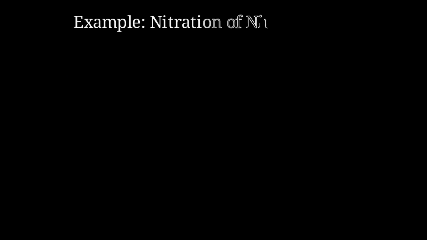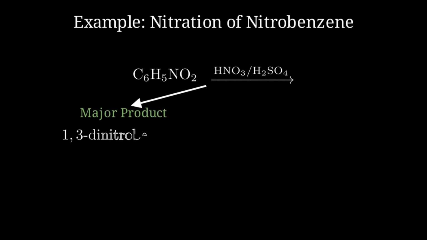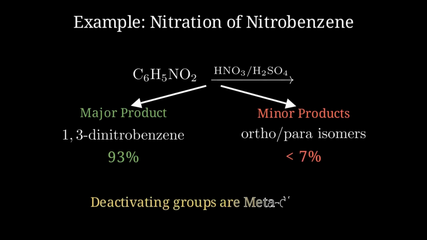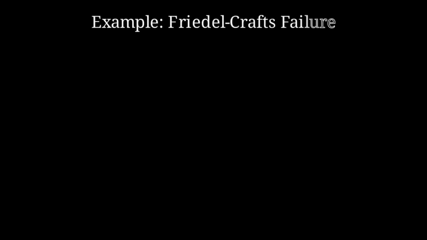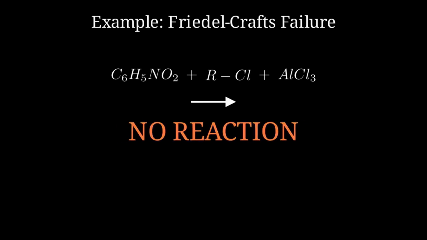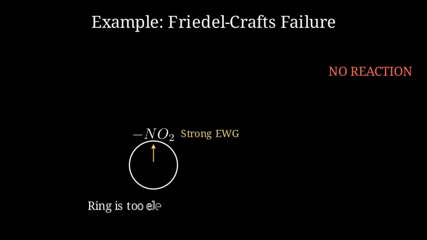Let's look at a real-world example. When we nitrate nitrobenzene, we get nearly 93% meta product. The harsh conditions required, concentrated acid and high heat, reflect the deactivated nature of the starting material. Some reactions, like Friedel-Crafts alkylation, fail entirely on deactivated rings. The electron-withdrawing group makes the ring so electron-poor that it cannot react with the relatively weak electrophiles used in these